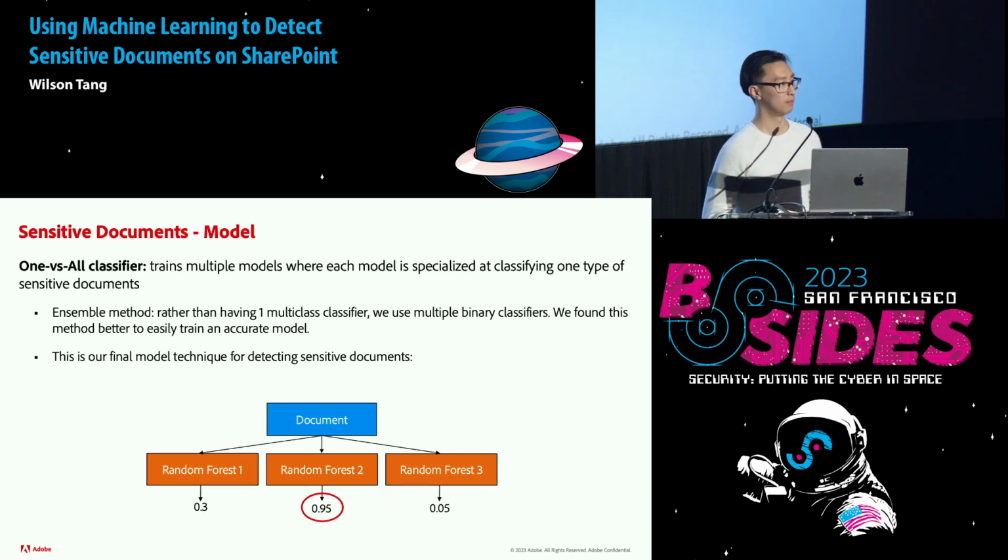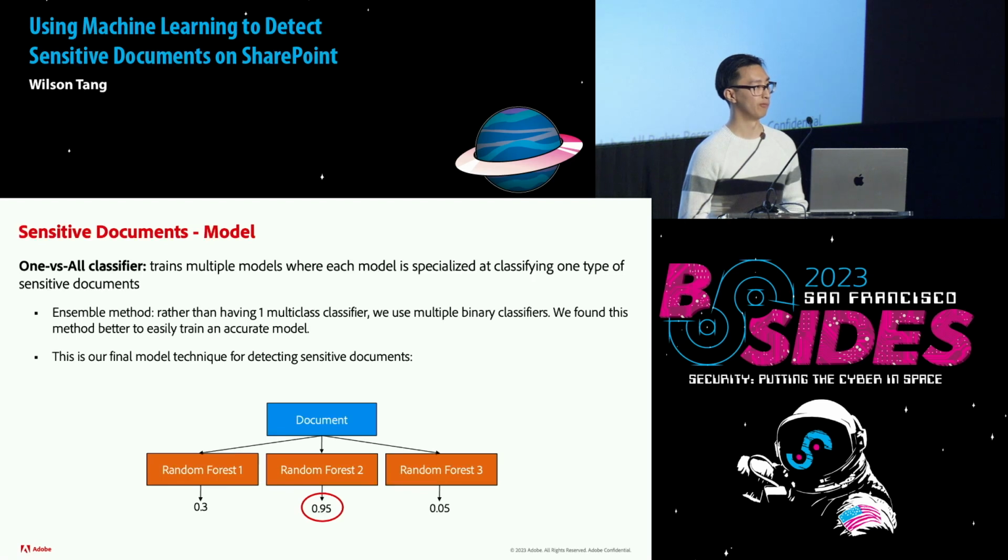Yeah. Last question up here on your left. I'll make it quick. How well does the bag of words method generalize to source code documents? To source code documents. Does that make sense? Yeah. We haven't necessarily explored source code documents because that's not what we see on SharePoint. But it would be interesting to see how that bag of words would perform. Yeah, we're totally open to exploring that.